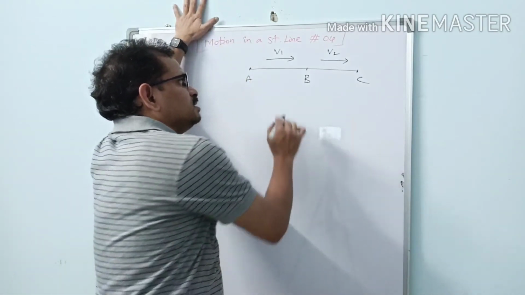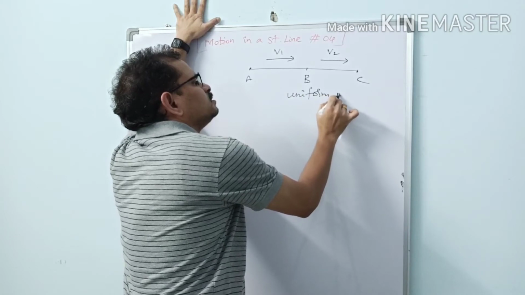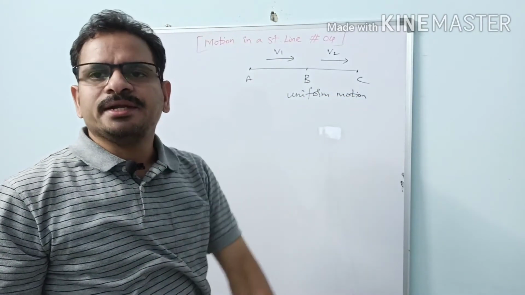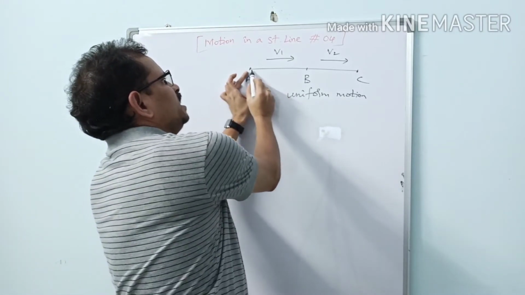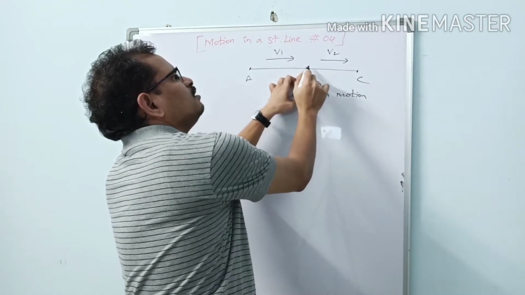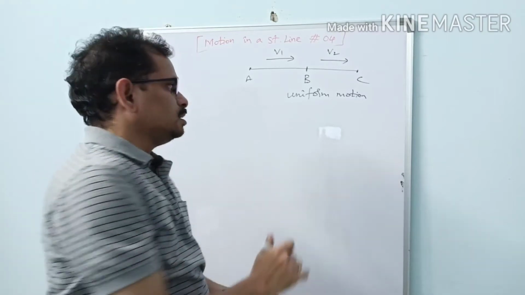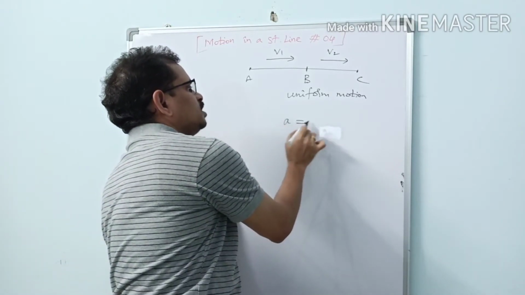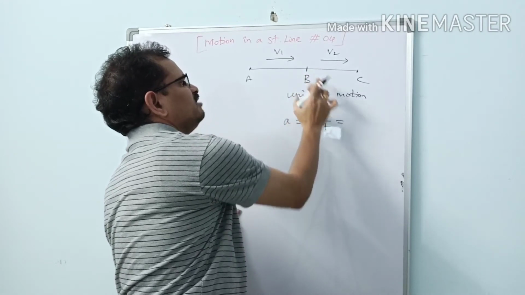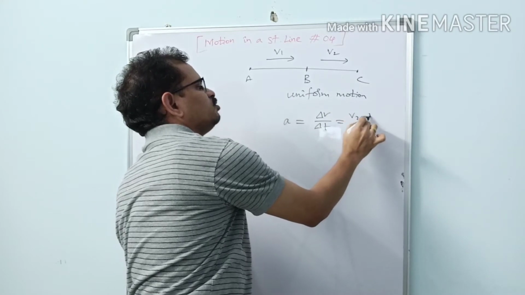So now this is uniform motion only. This is uniform motion. This is not accelerated motion. Why? Because from A to B the velocity is v1, yet at B the velocity suddenly changes from v1 to v2. There is no time gap. So suppose you write a equal to delta v by delta t; at B the velocity change is from v1 to v2, so delta v you can write as v2 minus v1.